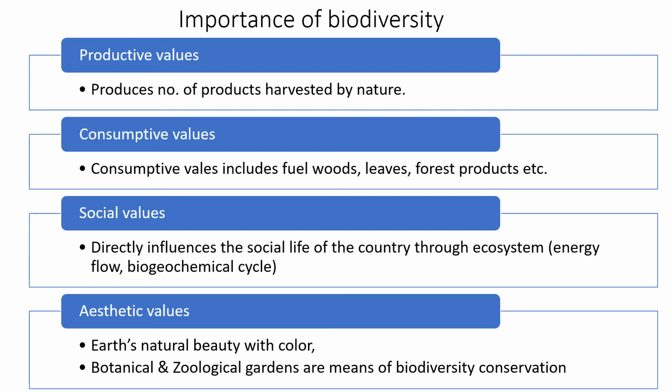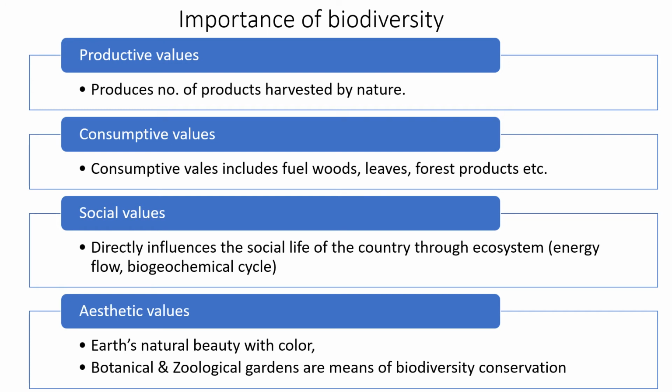When it comes to the productive value, many components of biodiversity take part in producing agricultural produce and different resources; plants help humans produce agricultural produce. It means food for animals, not only humans, but all animals.